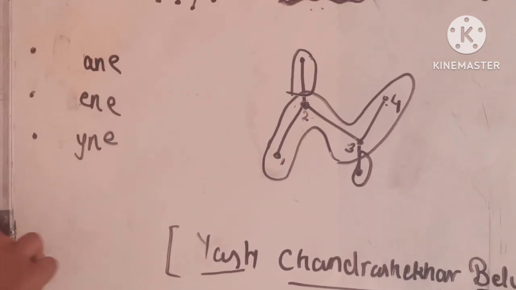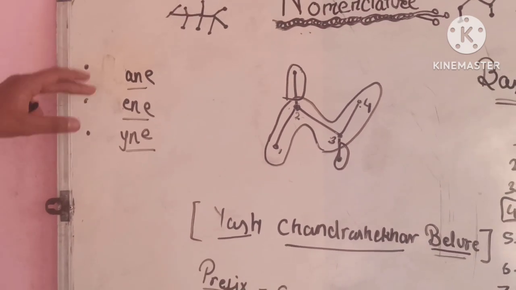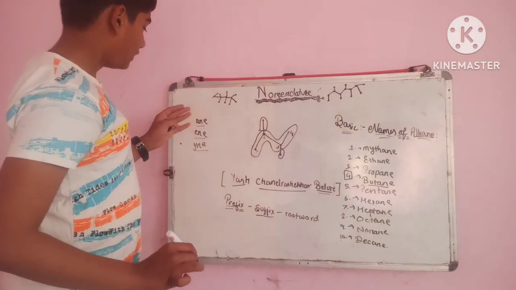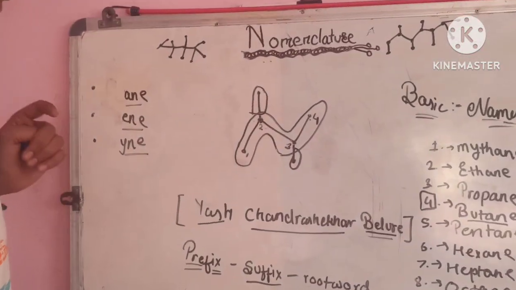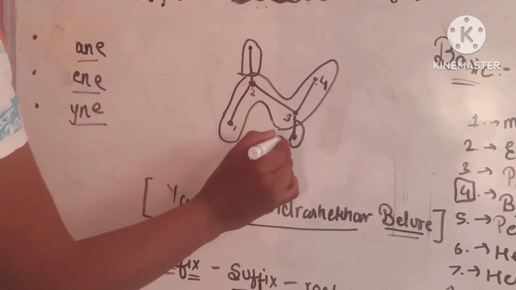What remains? ANE, ENE and YNE, and these are the root words. We have 3 root words: ANE, ENE, YNE.